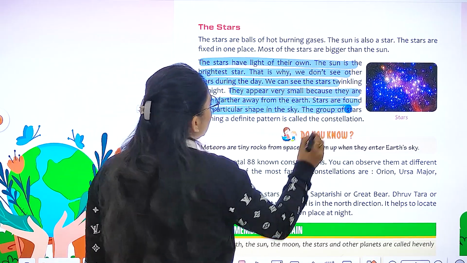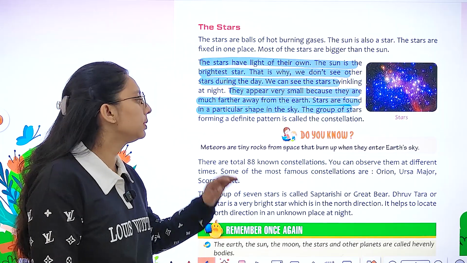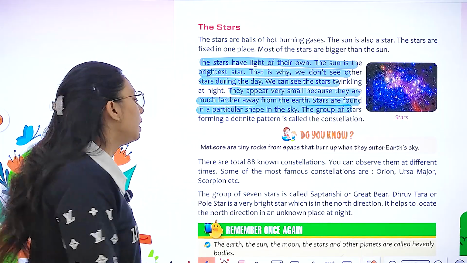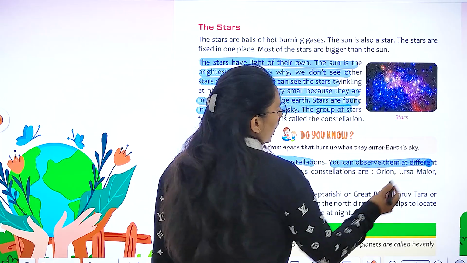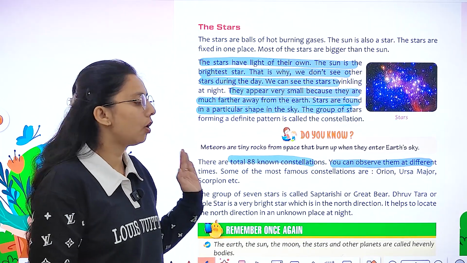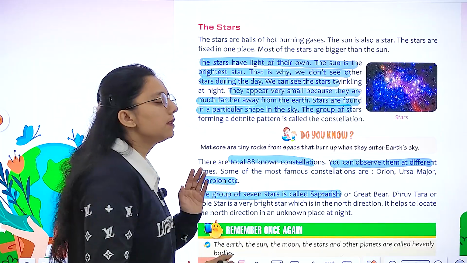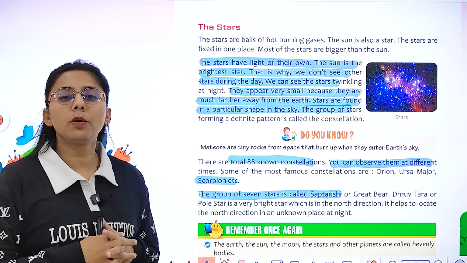Stars are found in particular shapes in the sky. A group of stars which forms a definite pattern is called a constellation. There are a total of 88 known constellations, and you can observe them at different times. Some of the most important are Orion, Ursa Major and Scorpion. The group of 7 stars